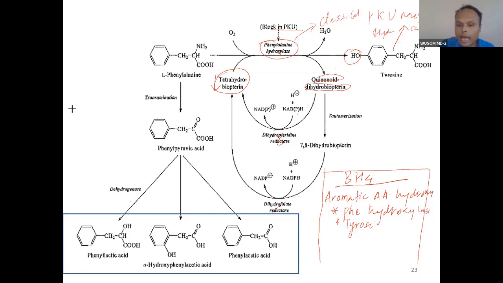So phenylalanine goes to tyrosine by this hydroxylase. For synthesis of catecholamine, tyrosine hydroxylase is required. And then third is tryptophan hydroxylase. These three are aromatic amino acid hydroxylases, and they require this biopterin.